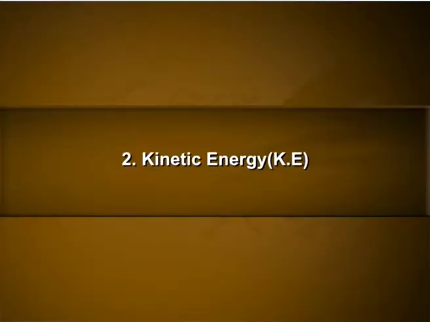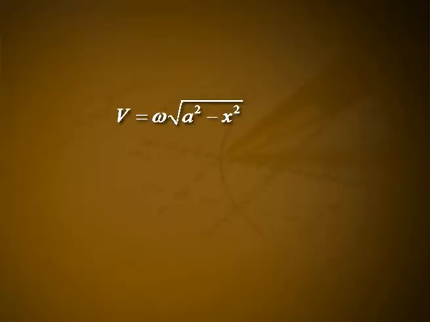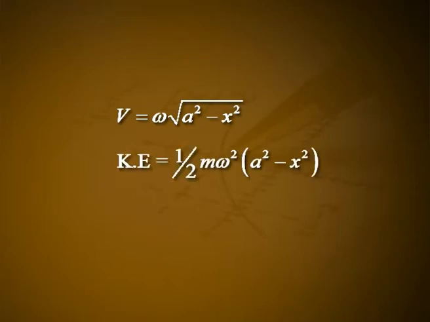Second, kinetic energy Ke. The particle is oscillating, so it has kinetic energy due to its motion, denoted by T. The velocity of the particle at a distance x from its equilibrium position is v is equal to omega into square root of (a square minus x square). Kinetic energy is equal to 1 by 2 into m into omega square into (a square minus x square), which is equal to 1 by 2 into C into (a square minus x square).